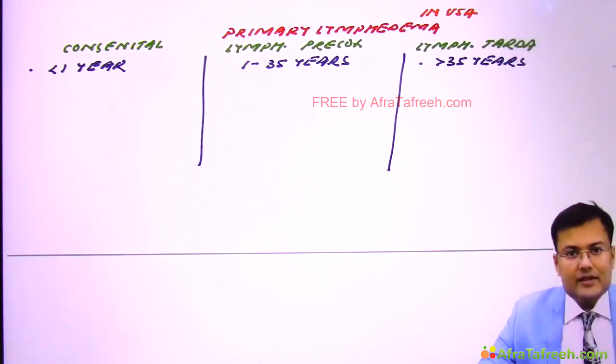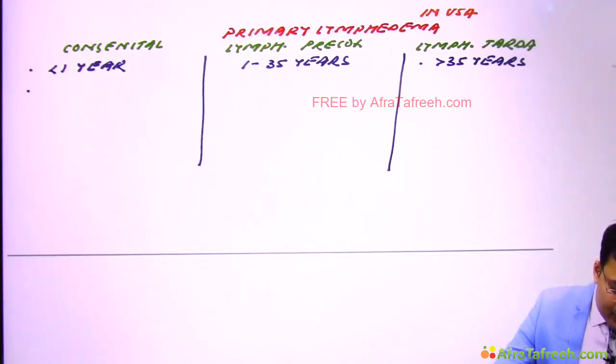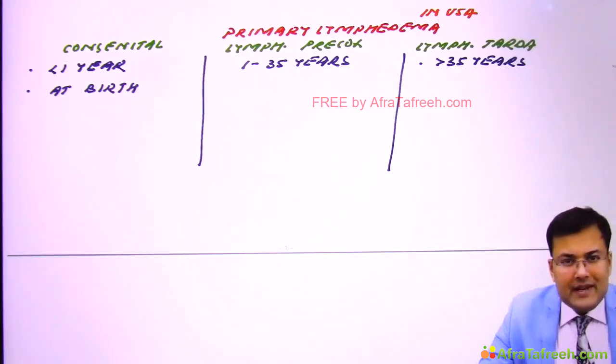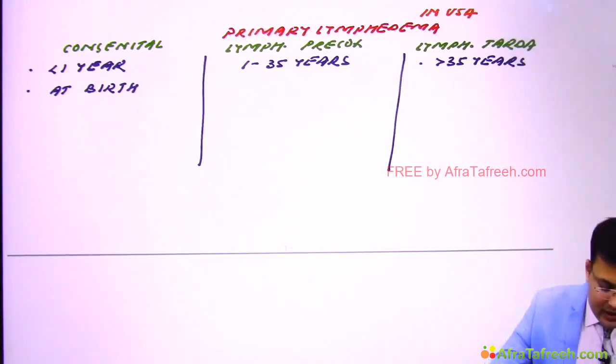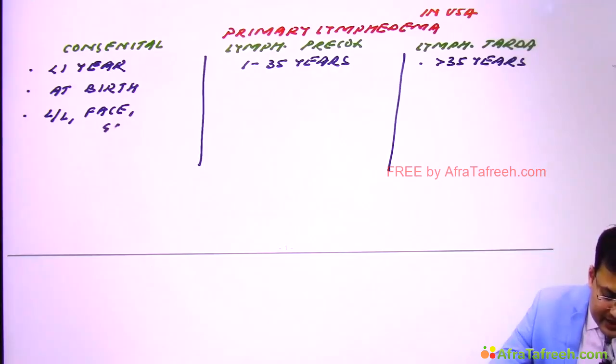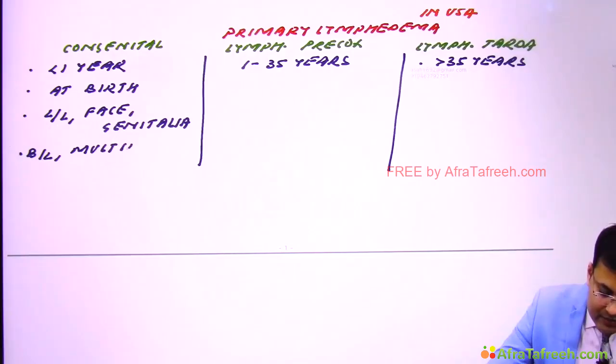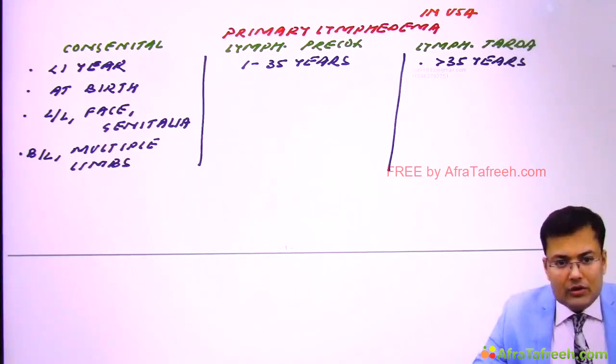Now see, congenital means usually it is present at birth. So the congenital lymphedema is present at birth. And what happens in this? The lower limb, face and genitalia can be involved, and usually it is bilateral and multiple limbs are involved.